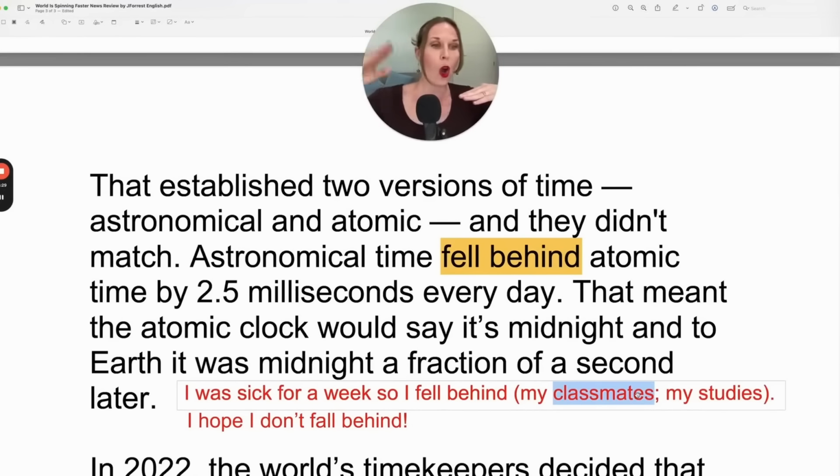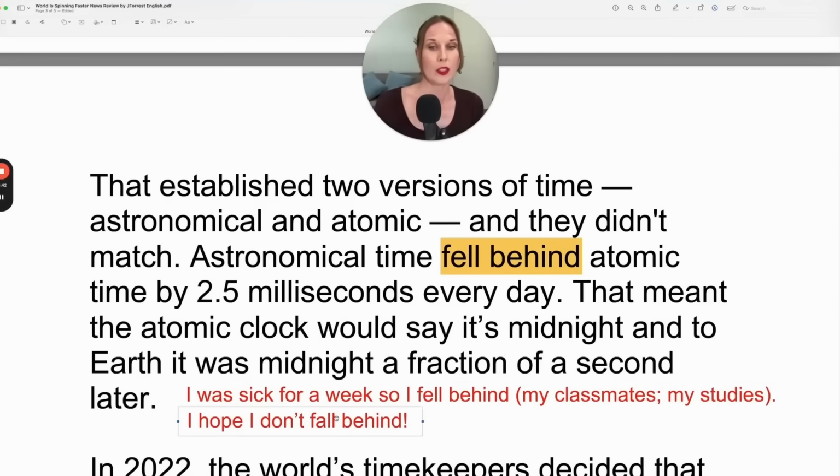So it can be someone, or it can also just be the something, the work, the assignments, the studies. So you can say, I fell behind my classmates. I fell behind my studies. Or you can use this in the future. Let's say you're planning a 2-week vacation and your colleague is saying, wow, that's a big deal. You're going to have so much fun. But then you say, oh, I hope I don't fall behind. Because if you go on vacation, your coworkers are working, you're not. So when you get back, your coworkers are going to be here and you're going to be there. I hope I don't fall behind.